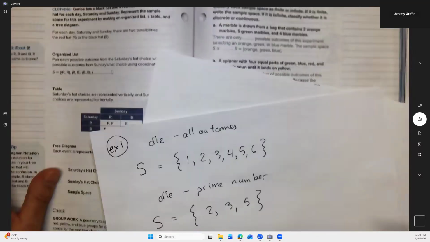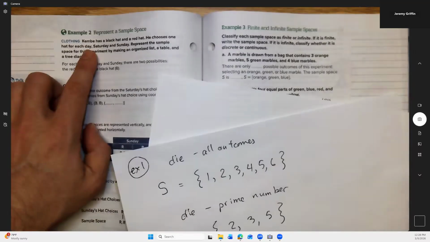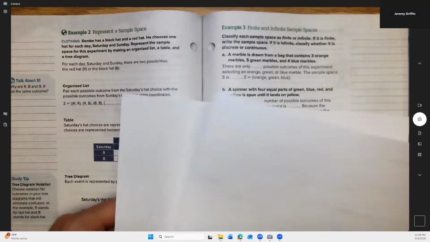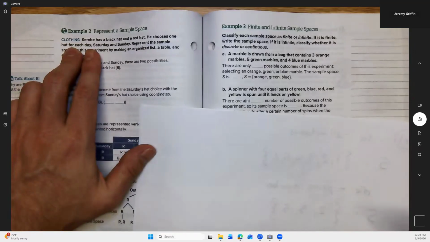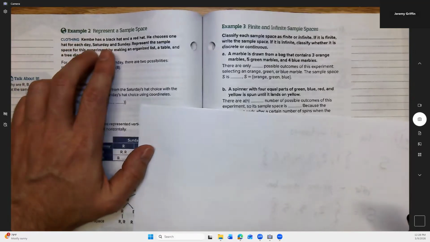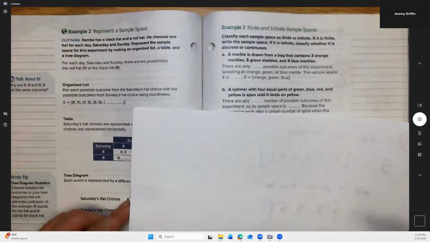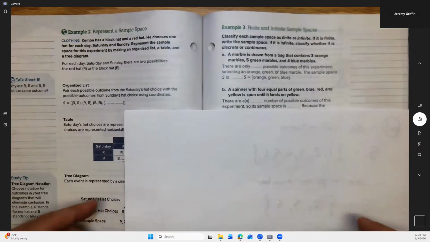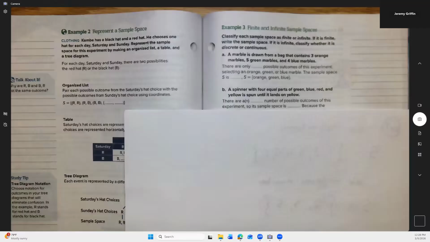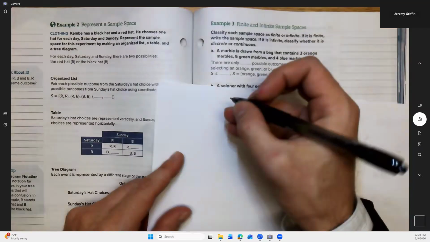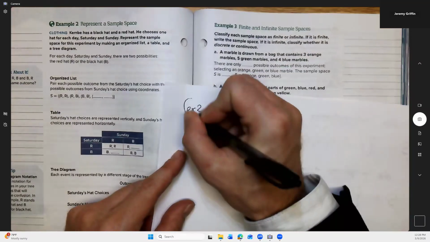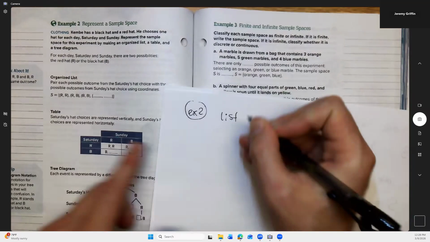Example 2, represent a sample space. Kimbei has a black hat and a red hat. He chooses one hat for each day, Saturday and Sunday. Represent the sample space for this experiment by making an organized list, a table, and a tree diagram. Let's start with the list. For example 2, we have the list, and I started the list for you.